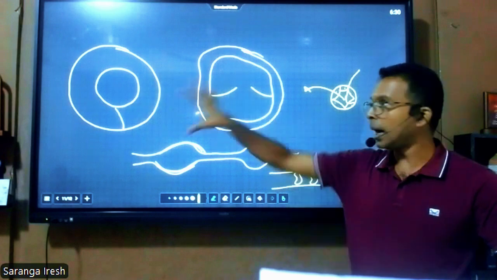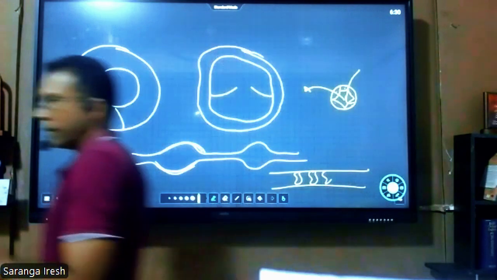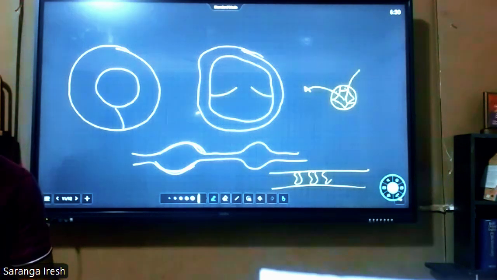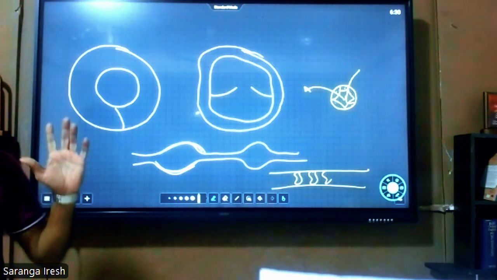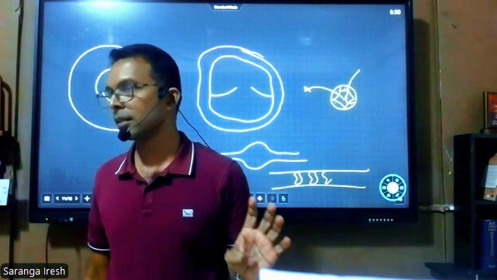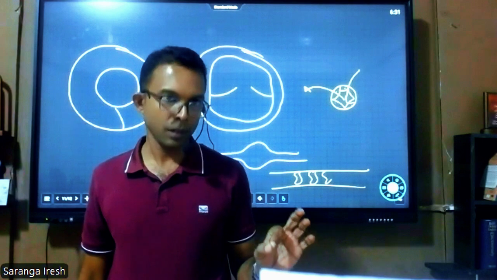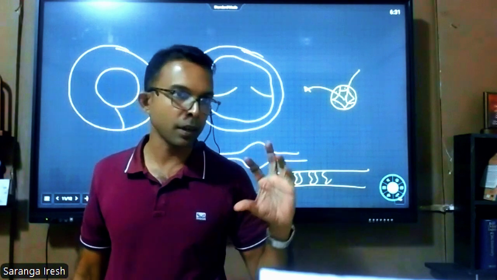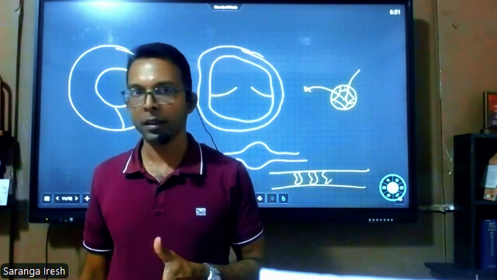Understood? Arteries have a thick wall, narrow lumen, elastic wall, no valves. Correct? Veins have a thin wall, wider lumen, and have valves. Capillaries, single cell thickness and narrower. And a high surface area is created. Okay? Understood?